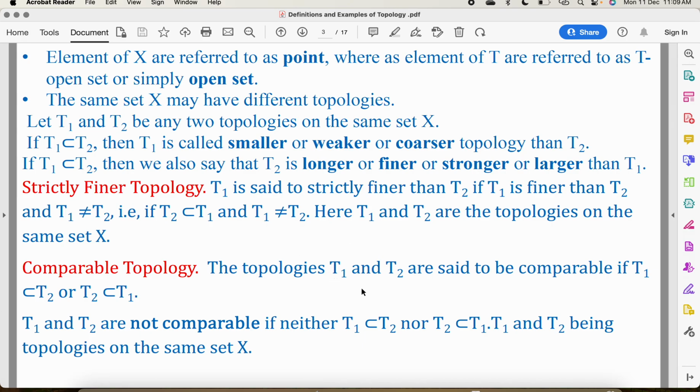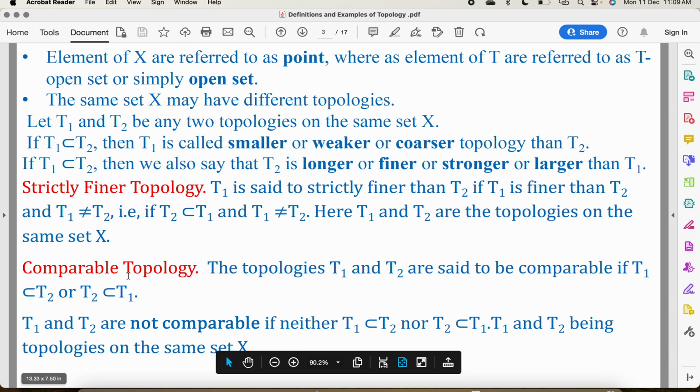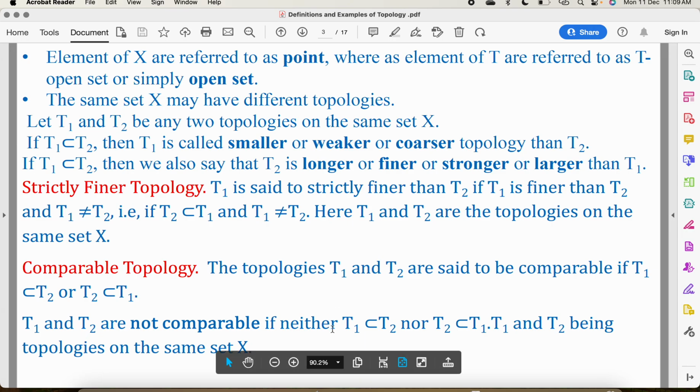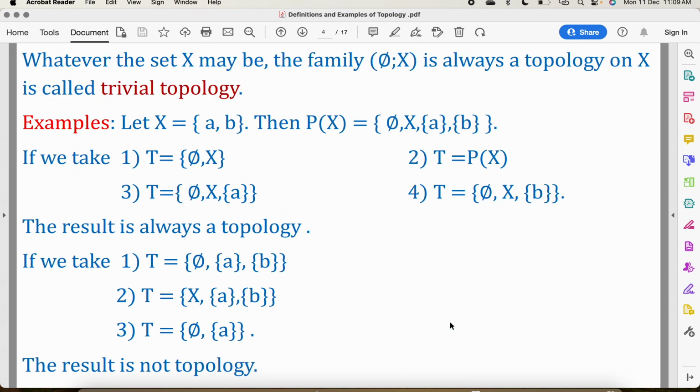The topologies T1 and T2 are said to be comparable if T1 is a subset of T2 or T2 is a subset of T1. T1 and T2 are not comparable if neither T1 is a subset of T2 nor T2 is a subset of T1. Means T1 and T2 are comparable if T1 is a subset of T2 or T2 is a subset of T1, and not comparable if T1 is not a subset of T2 and T2 is not a subset of T1. Here T1 and T2 are topologies on the same set X.